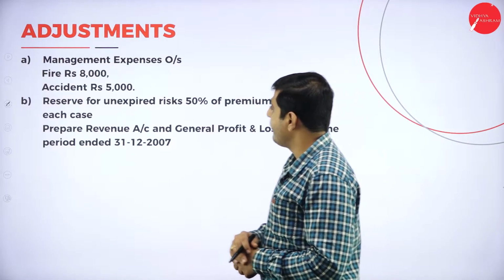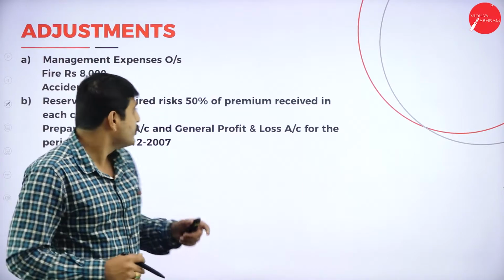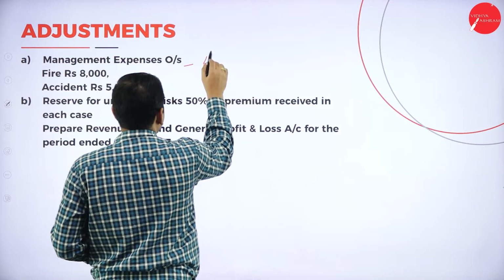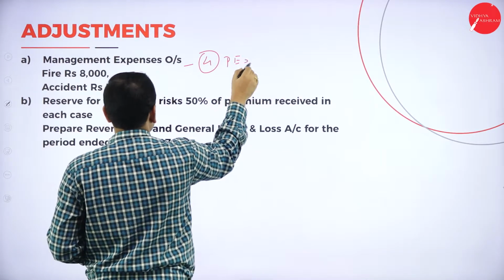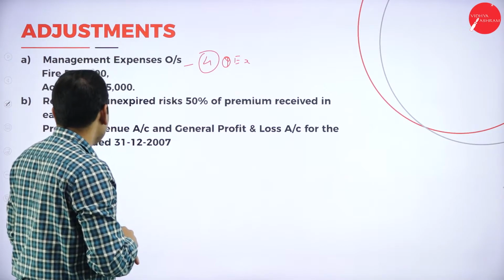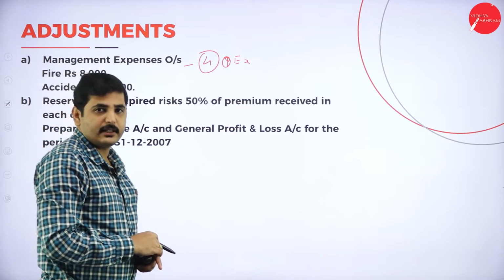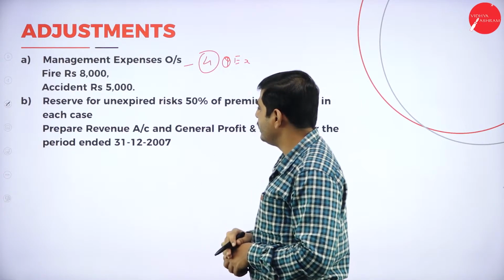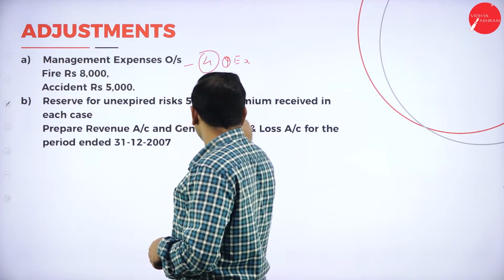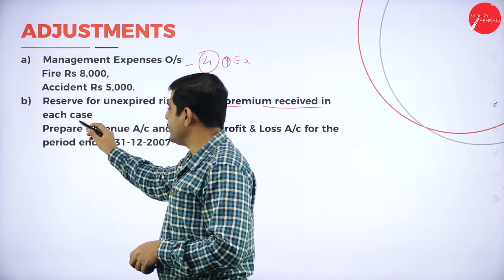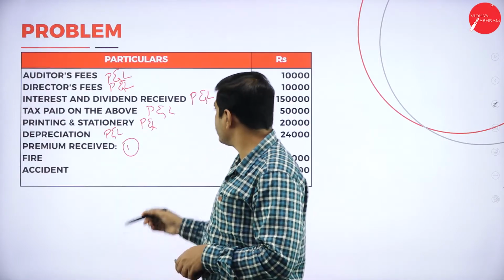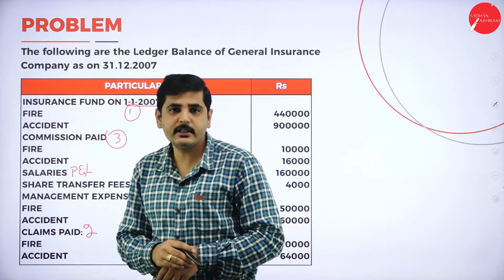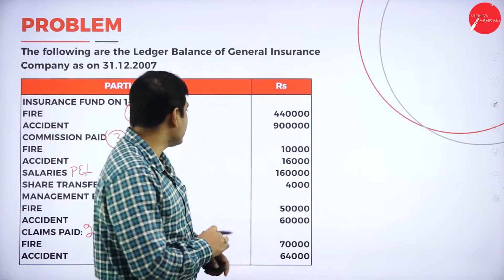Now let's go to the adjustment. Management expenses we have to show in schedule number 4, operating expenses. Next one, reserve for unexpired risk. We have to deduct it from the premium. It is 50% of the premium received. For fire we have to deduct 50%, and for accident also we should deduct a 50% reserve.